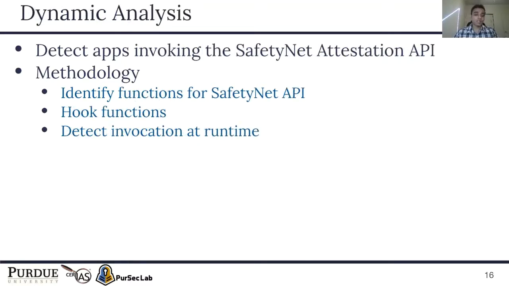On the applications that we think have SafetyNet code, we need to see if they are actually calling the SafetyNet API. For that, we identified some functions that are always called when the SafetyNet API is invoked. We hook these functions and we install the Android app on the device. We run the app and we see if these functions are invoked during runtime. If we see the invocation, then we assume the app is using the SafetyNet API.